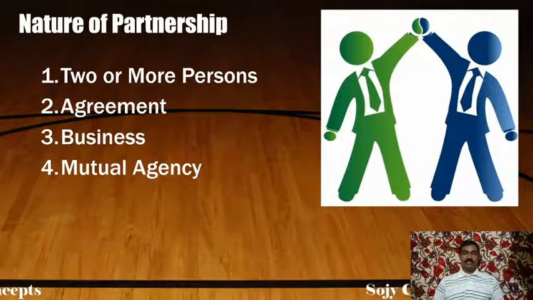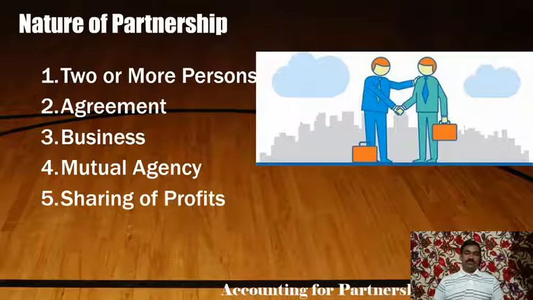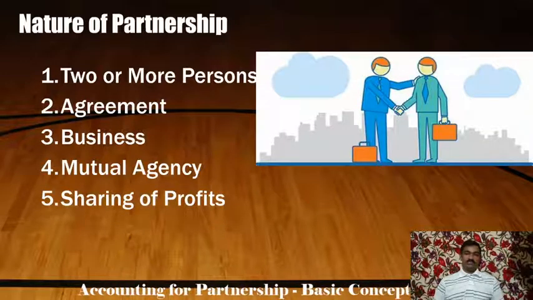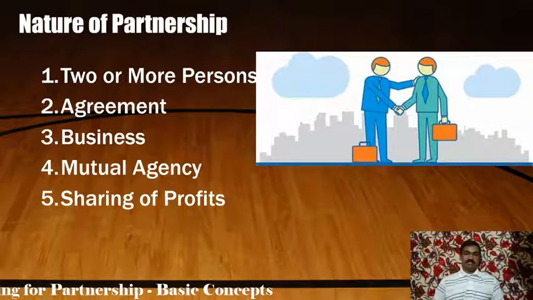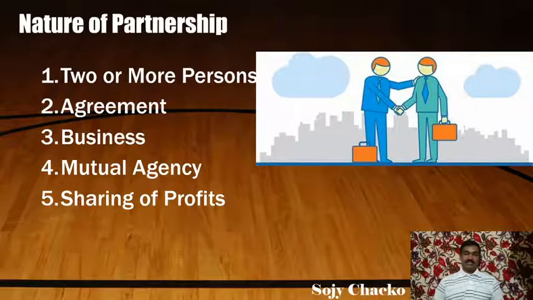Okay, the decision taken by one partner is binding on the other partner also. Then fifth, sharing of profit. Okay, partnership business must be to share the profit of the business. If it is a loss, they have to share the loss also. Okay, partnership business must be to share profit.